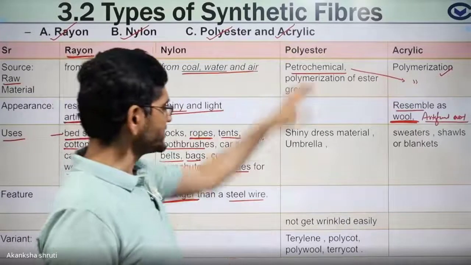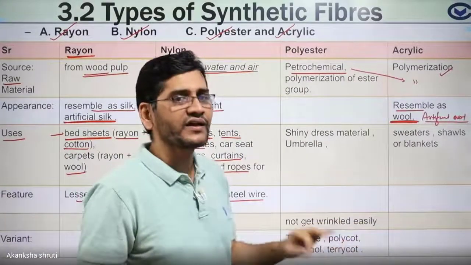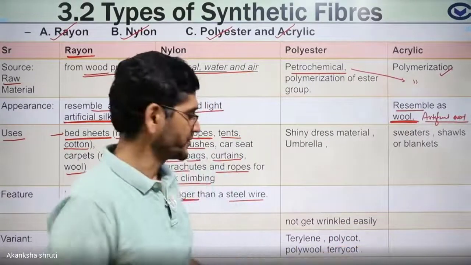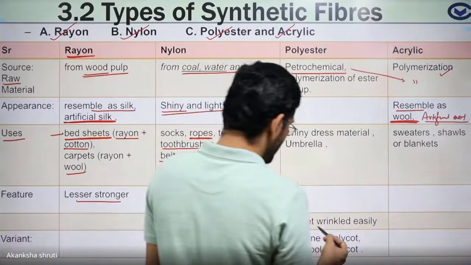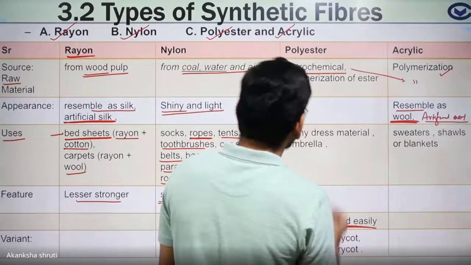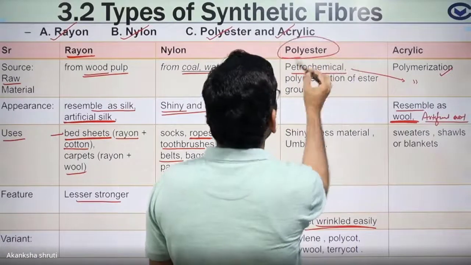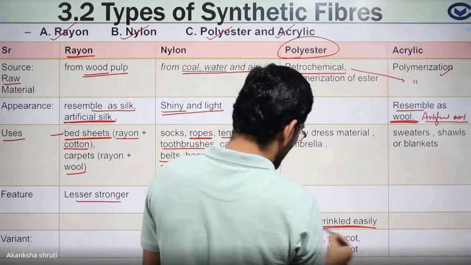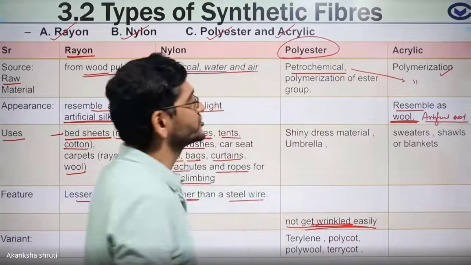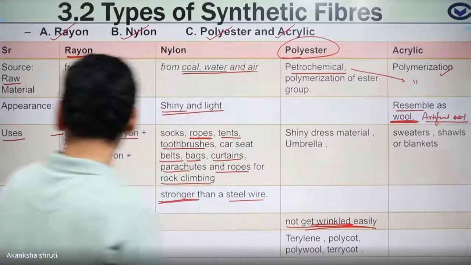But over the polyester, wrinkles are not formed. So if you want to make wrinkle-free cloth, you have to go for polyester. Keep in mind, it does not get wrinkled. This is the unique feature.